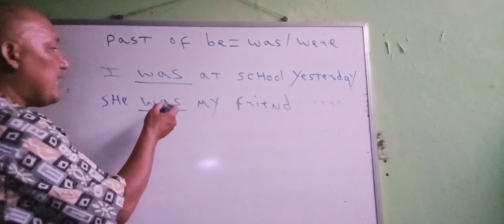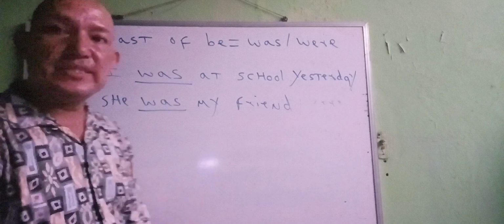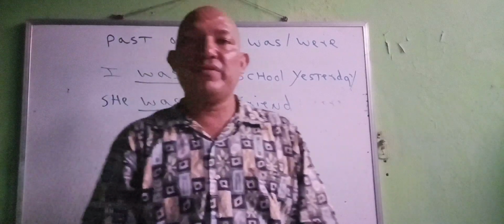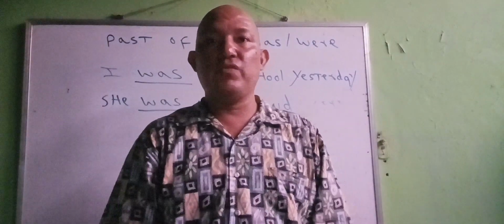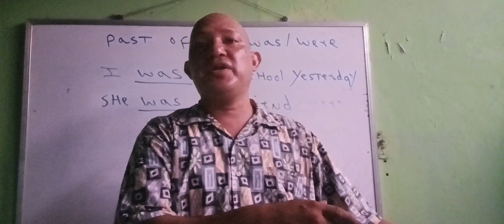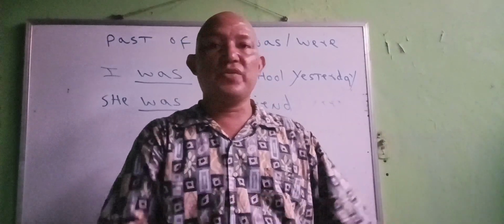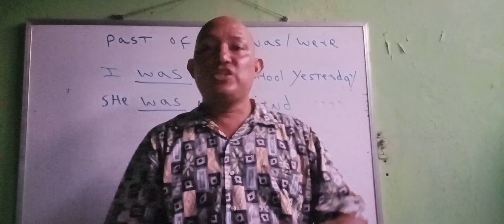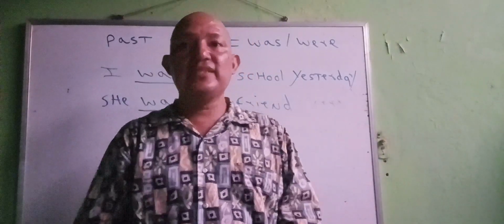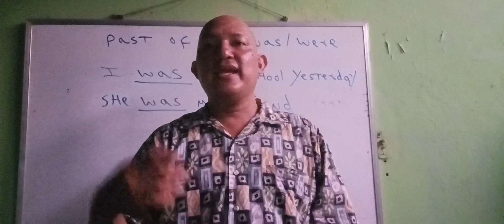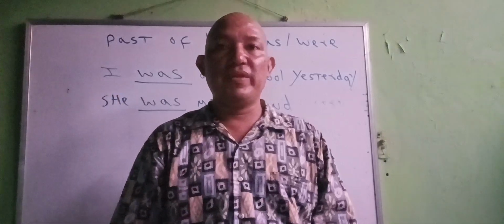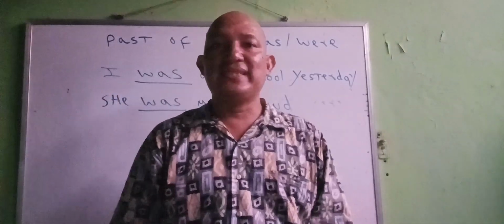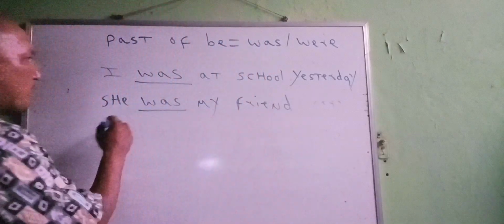For that, I have to use was because this is the correct form of the verb be we have to use in the past tense. She was. We cannot say she were my friend. It's not correct because that is not the correct verb. We have to say she was my friend. Now let me explain when we use were.